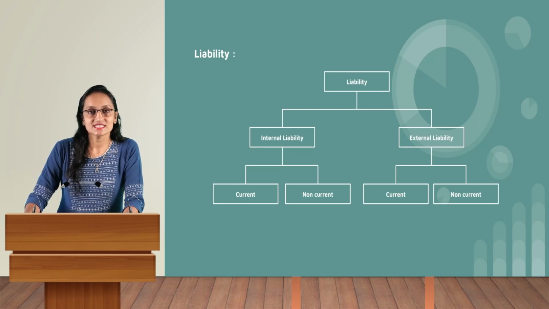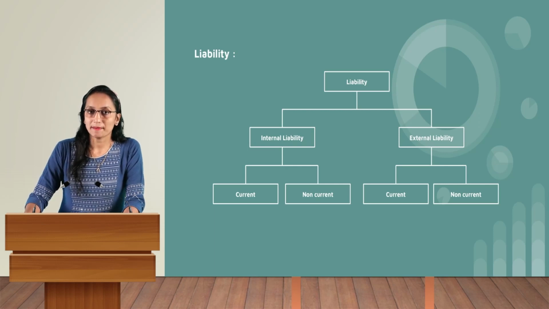Here again, liability is divided into two parts, that is current and non-current liability. Current liability is the amount that has to be paid within 1 year. Money a business owner has to pay to the person only within a year is termed as current liability.